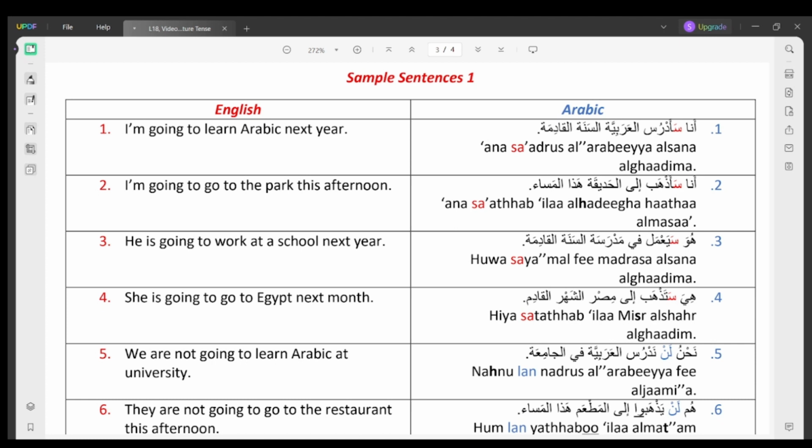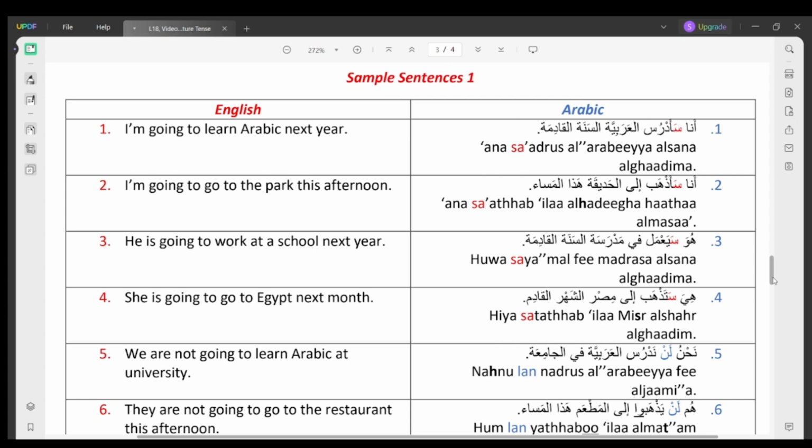Number 1. I'm going to learn Arabic next year. أنا سأدرس العربية السنة القادمة. Number 2. I'm going to go to the park this afternoon. أنا سأذهب إلى الحديقة هذا المساء. Number 3. He is going to work at a school next year. هو سيعمل في مدرسة السنة القادمة.